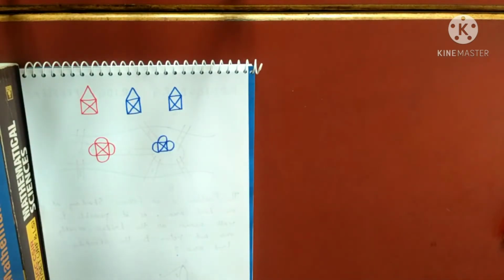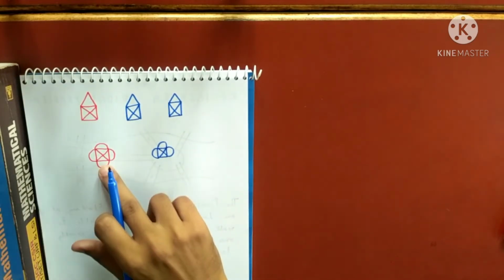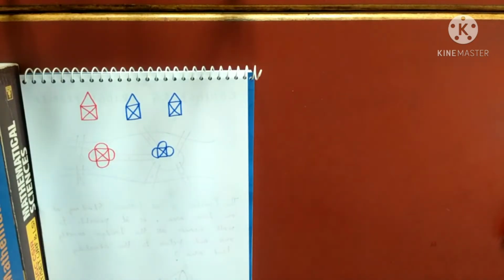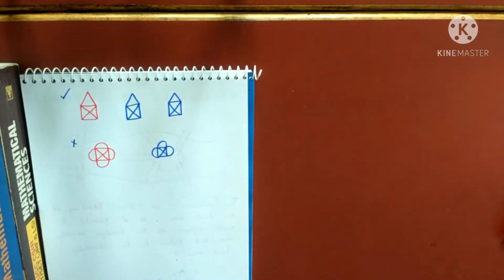So by our intuition, we are very clear that we cannot draw this picture. But we don't know why we cannot draw this picture under these conditions. We can draw this one, but why can we not draw this one? Which figures can we draw and which figures can we not draw under those three given conditions?